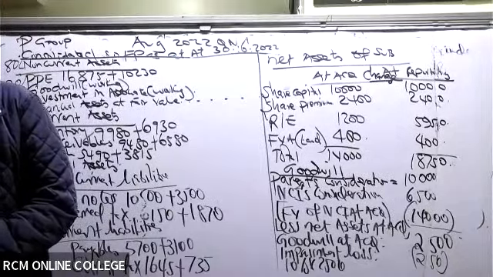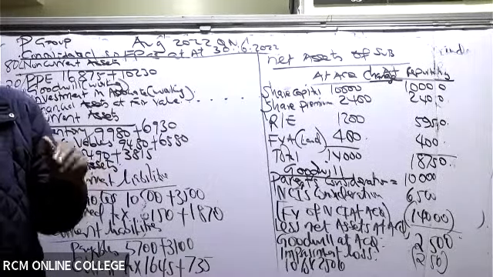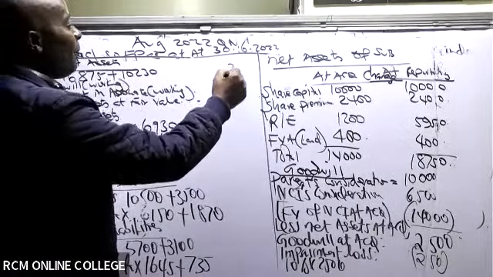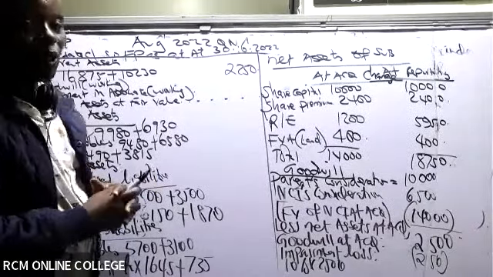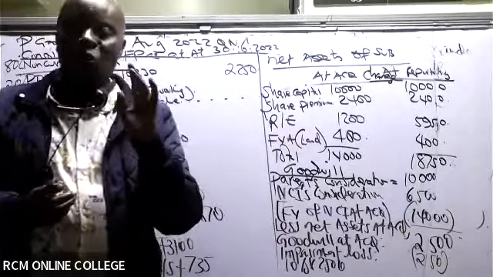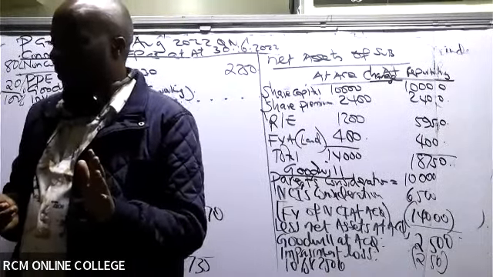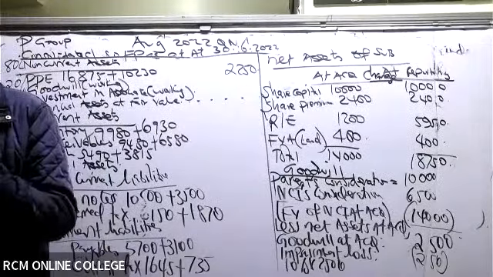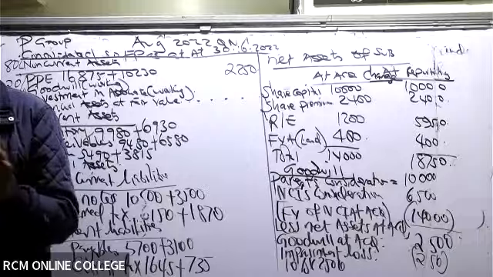So can you kindly give me the goodwill at reporting? Mary Ann is giving me goodwill at reporting, final figure: 2,250. I want to pause there for a minute so we hear whether students are really following. Have they been able to follow up to here? Always be very honest with me.